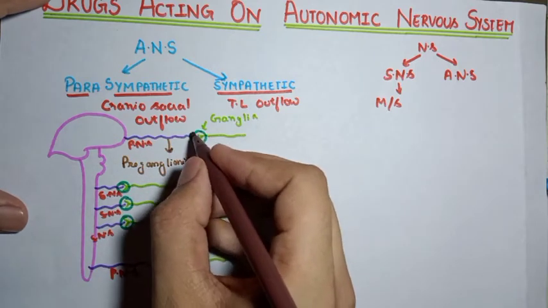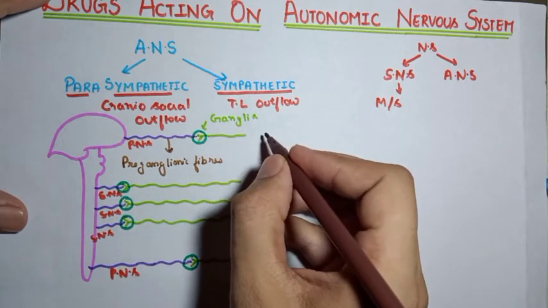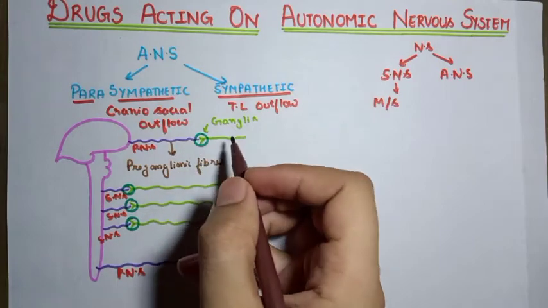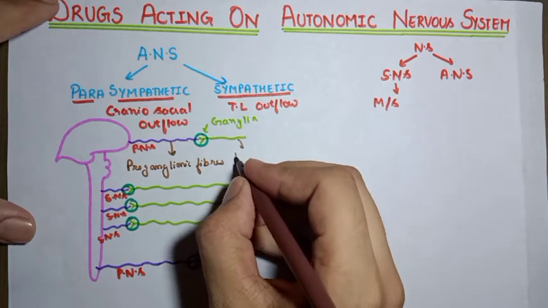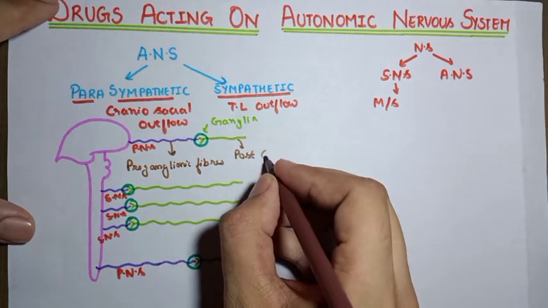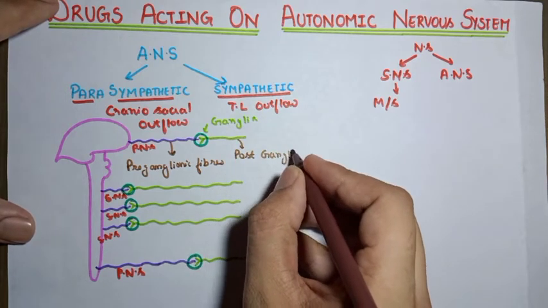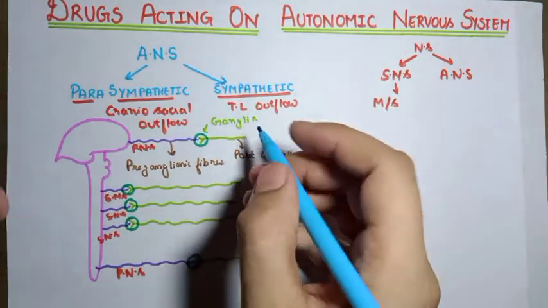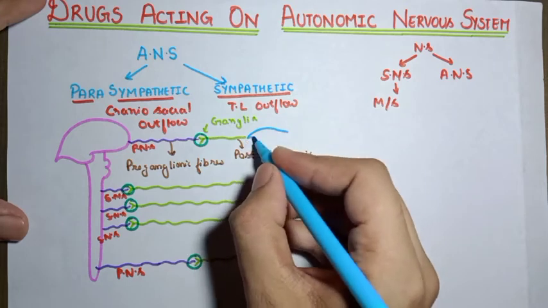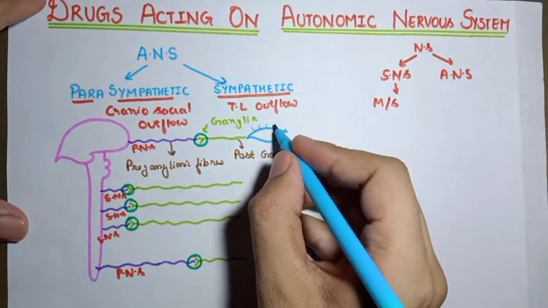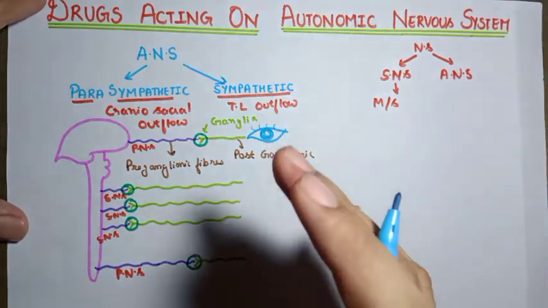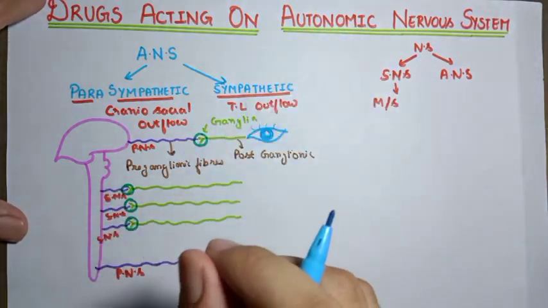The fibers originating from the ganglion and supplying different organs are called the postganglionic fibers. So the fibers arising after the ganglia are called the postganglionic fibers, and the postganglionic fibers finally supply the different organs. Okay, so we have got some basics of the autonomic nervous system.